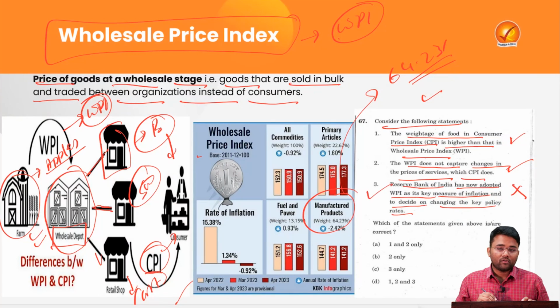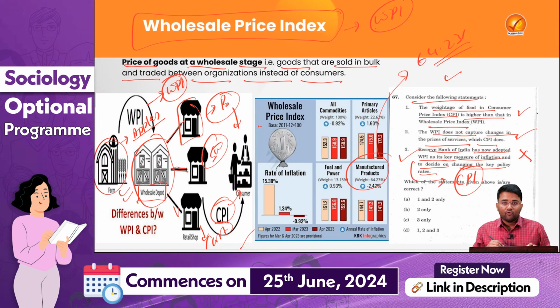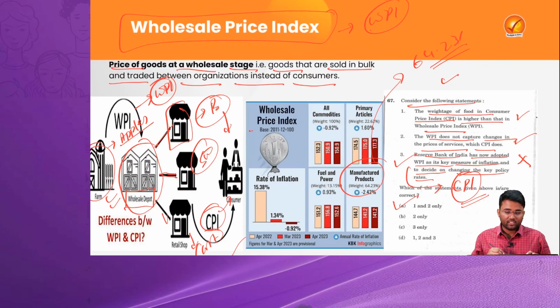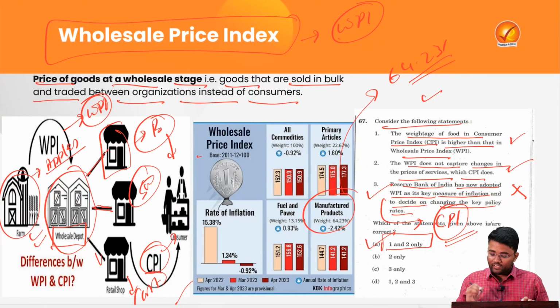Earlier, the Reserve Bank of India had WPI as a key measure for inflation targeting, but now they have changed to the CPI, or the Consumer Price Index, as the framework to target inflation. So RBI has now shifted to the CPI. So option A was correct here, 1 and 2 only, and the third statement was incorrect. So the answer was A here.